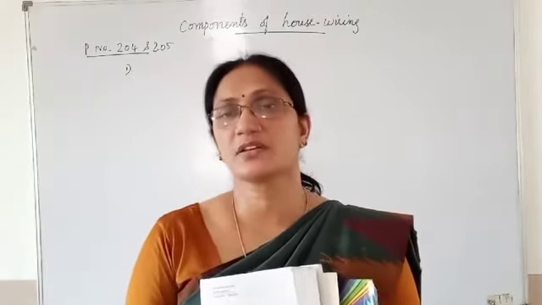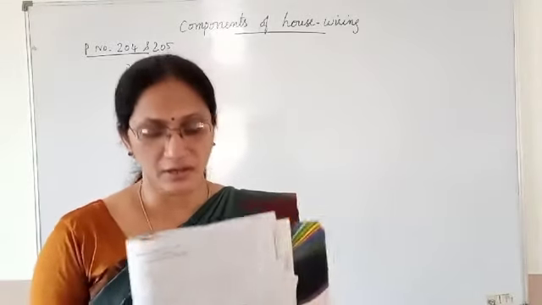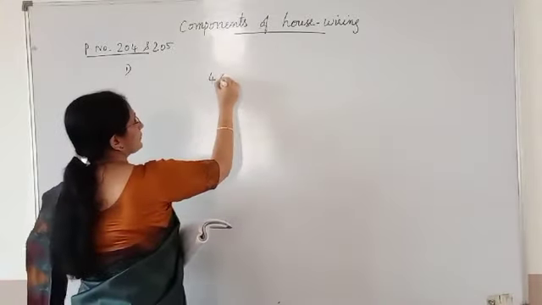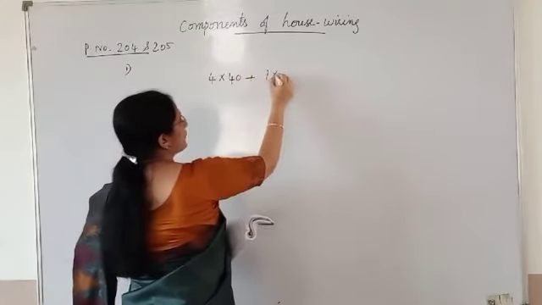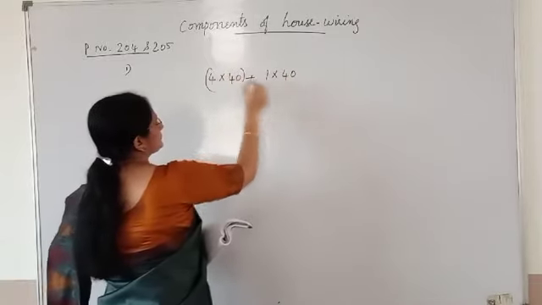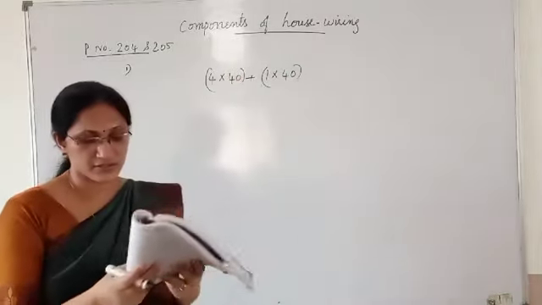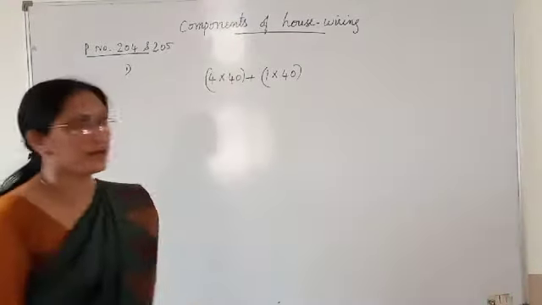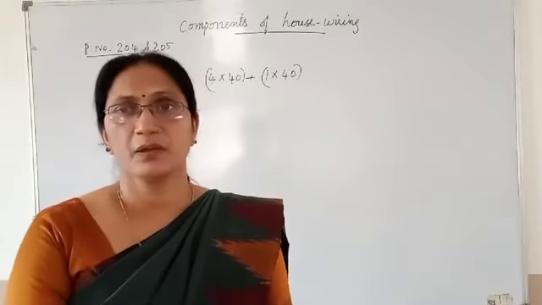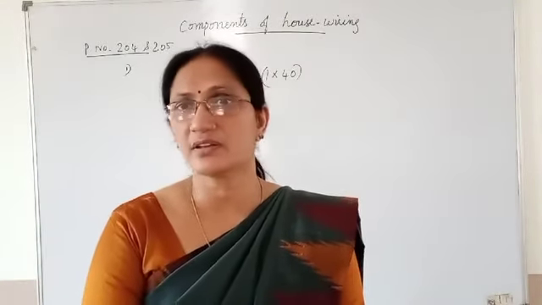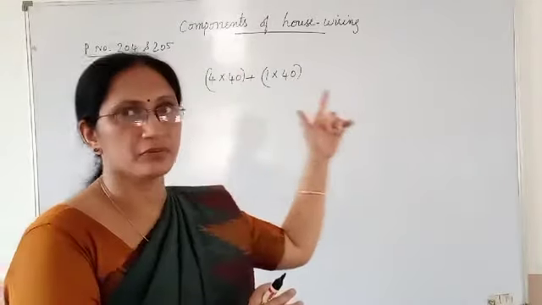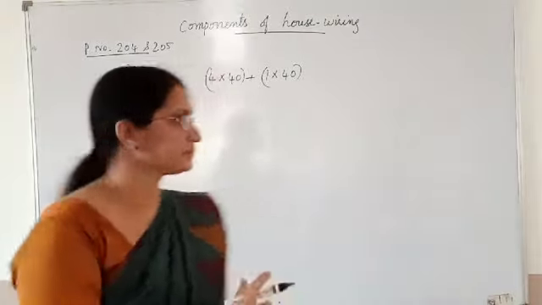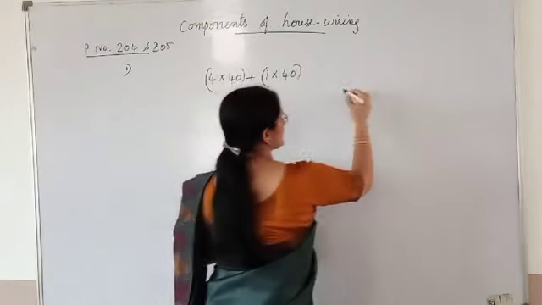You know the household circuit is of 220 volt. In a house, 4 bulbs of 40 watt plus 1 tube light of 40 watt are running simultaneously. You know different devices at home are joined in parallel. So all these 4 bulbs and 1 tube light, all the 5 will be in parallel. Symbolically I can show it later.